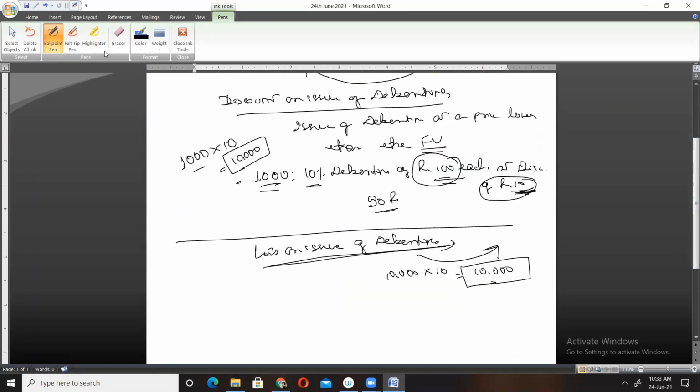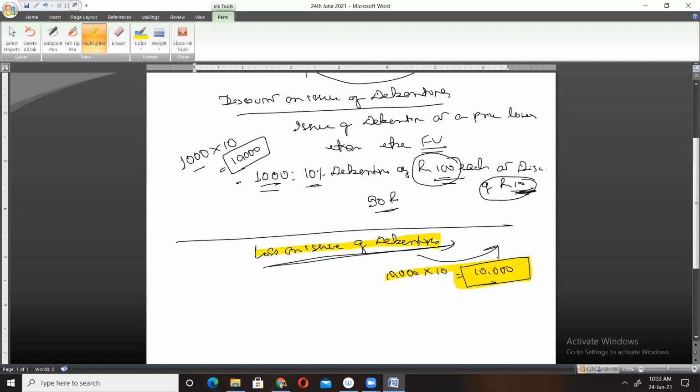So it's a kind of loss for the company, isn't it? In the future, the company will suffer loss because it has taken ₹90,000, whereas it will return ₹1,10,000. So ₹10,000 more is being returned compared with the face value.